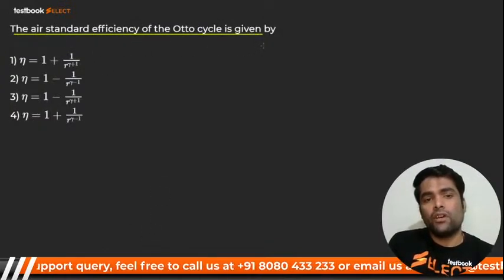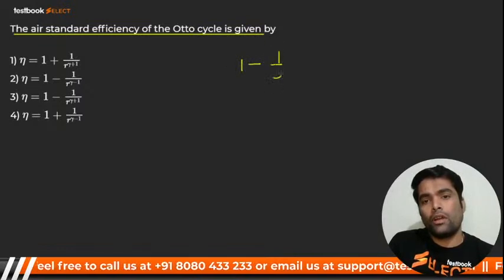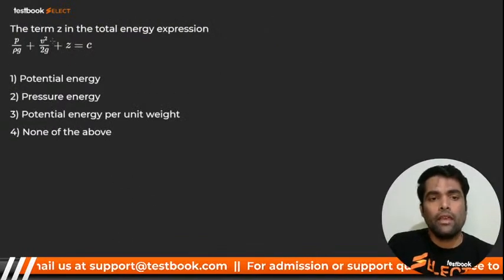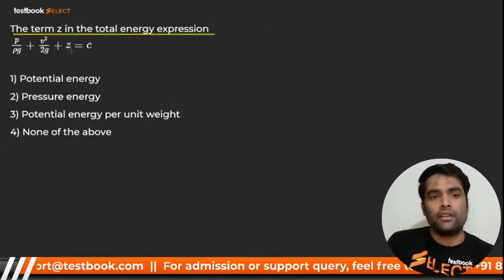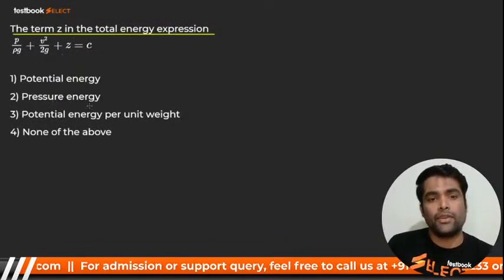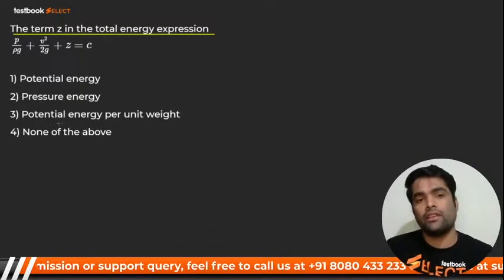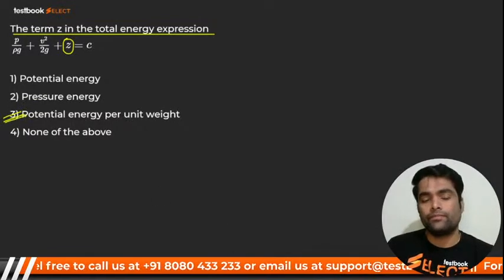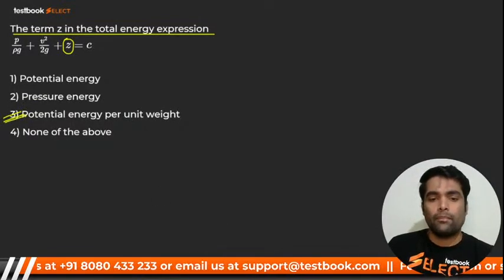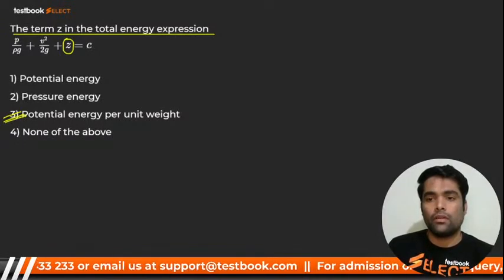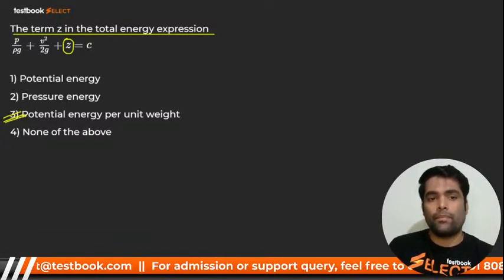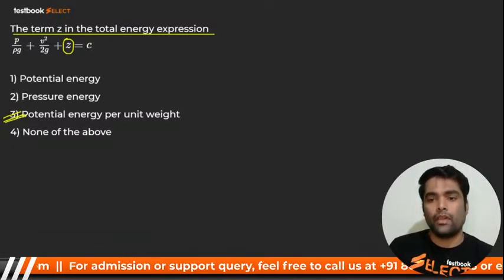Air standard efficiency of Otto cycle, then none other than what, my dear? 1 upon r_c raised to power gamma minus 1. That is which one? This one. Number 2 is correct. The term Z in a total energy expression: Z stands for potential energy, pressure energy, or potential energy per unit weight? It should be potential energy per unit weight. Okay. Here we go.